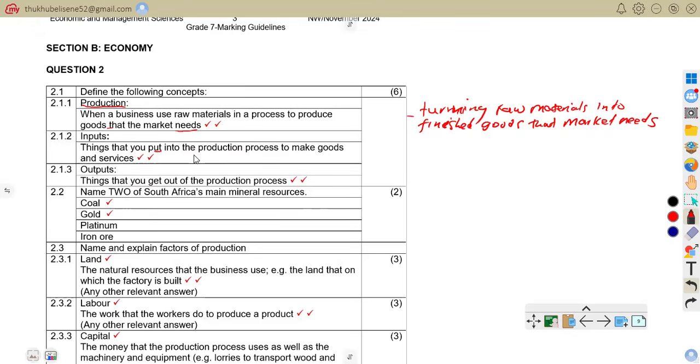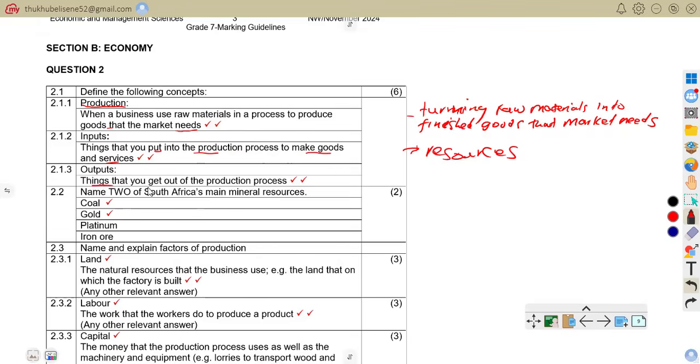Now the inputs, because we're asked to define inputs as well. Things that you put into the production to make goods and services. With inputs, we are talking about resources, like materials, labor, capital, used in the production process. We can even make an example: flour, workers, machines used in the bakery. Those are the inputs.